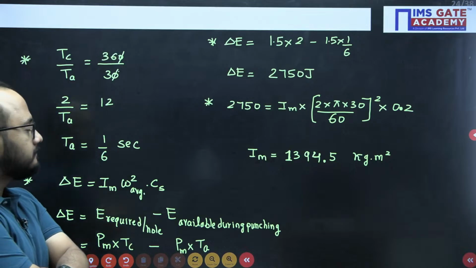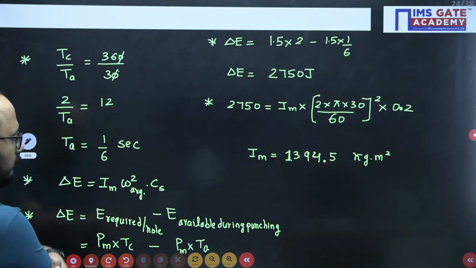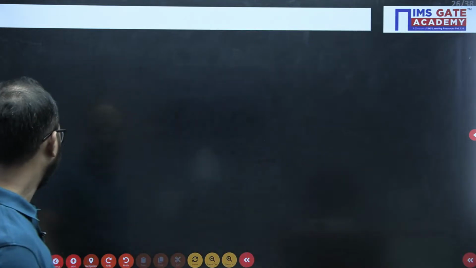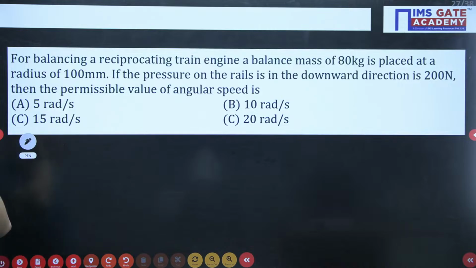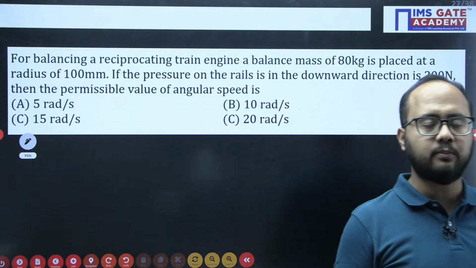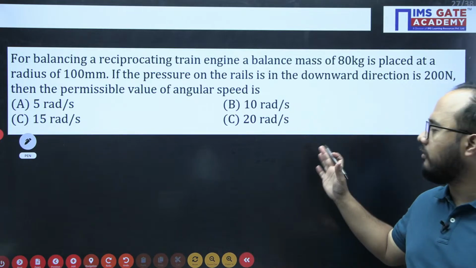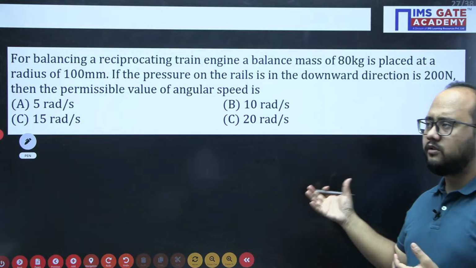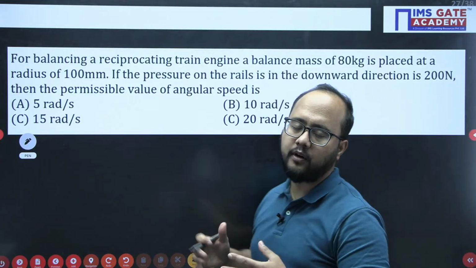Correct, Vinay? Now we'll move to the next part here. Next question. Yes, again a very small question I would say, but very important information is required here to solve this question. Very small question, but the concept is very important here.